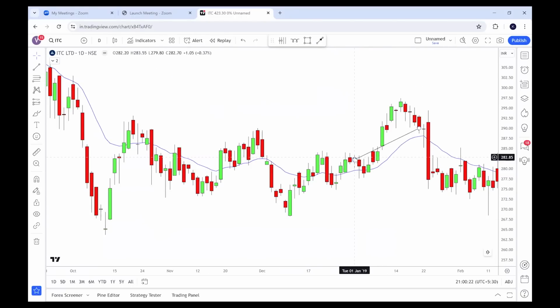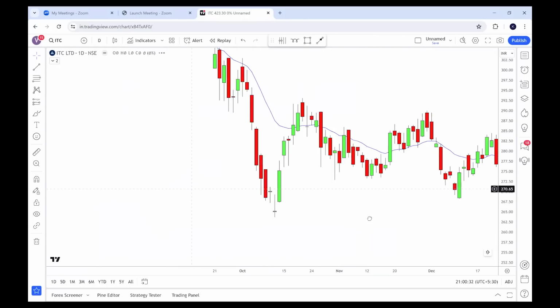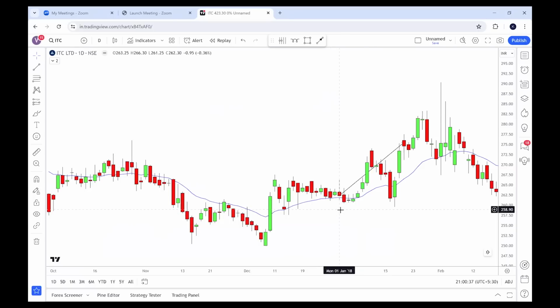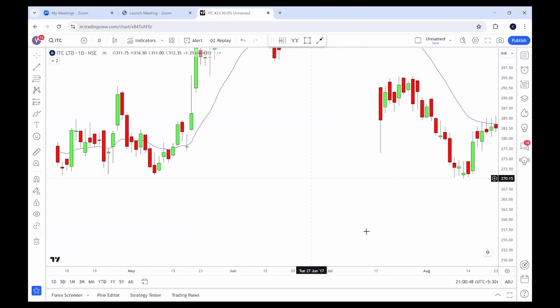And this is 2019. This is the candle where on 1st January it opened at 282 and when the cycle ended, it was 289. And again, here also this cycle worked. This is 2018. You can see that open price was 263 and when the cycle ended, it was at 274. In year 2018 also this bullish cycle worked.